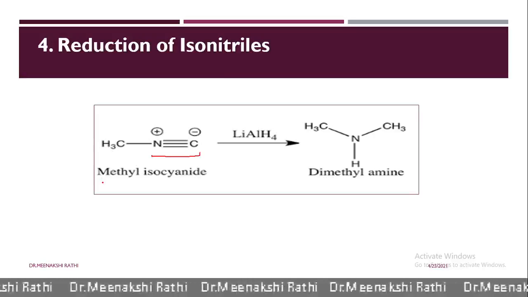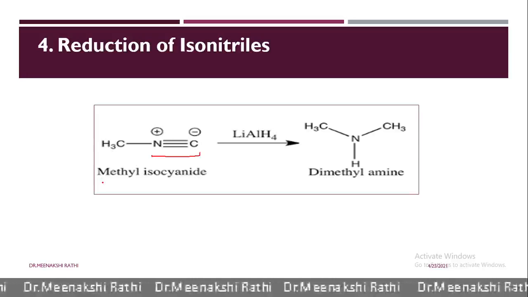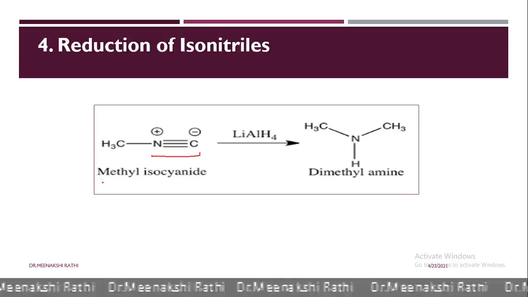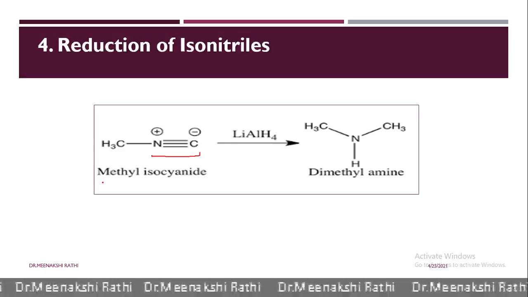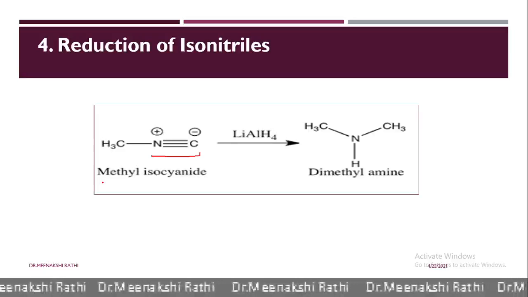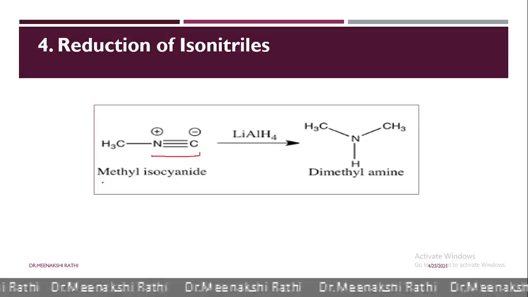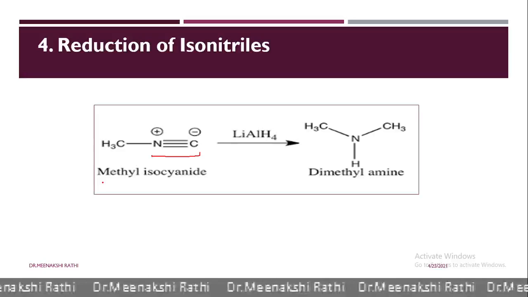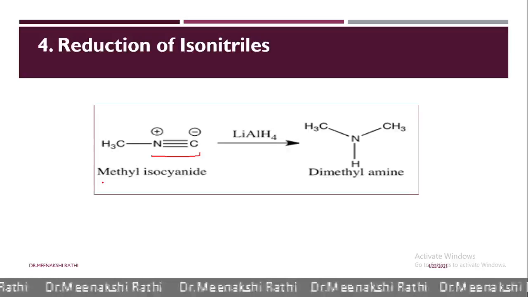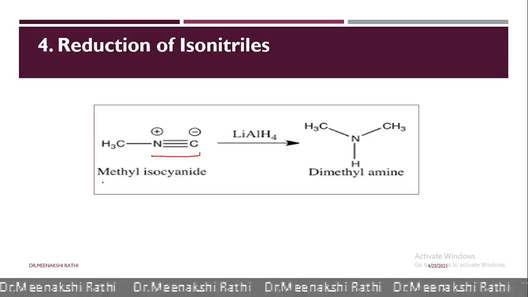Here secondary amines with methyl group as one of the alkyl groups present on nitrogen are obtained by catalytic reduction of isonitriles or isocyanides with hydrogen in presence of platinum.